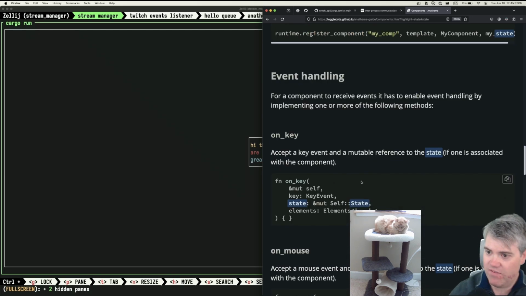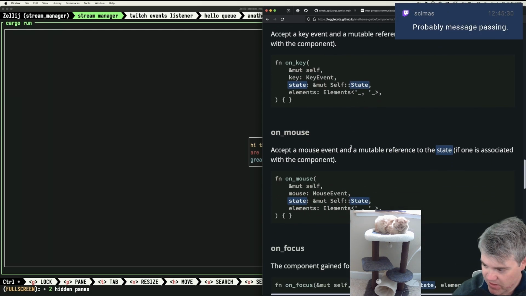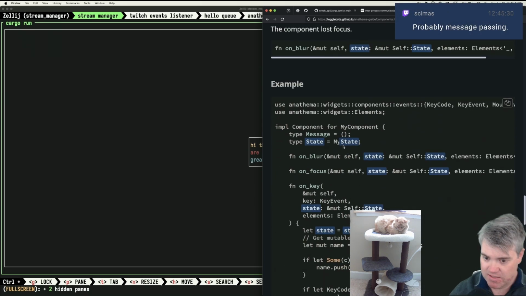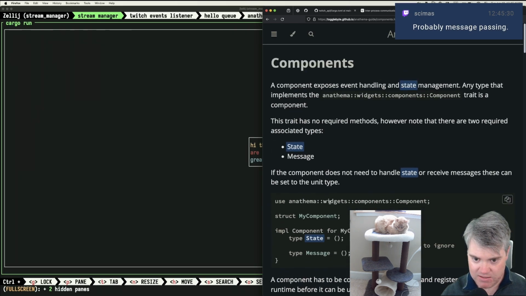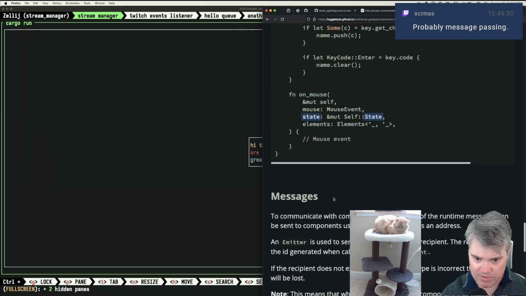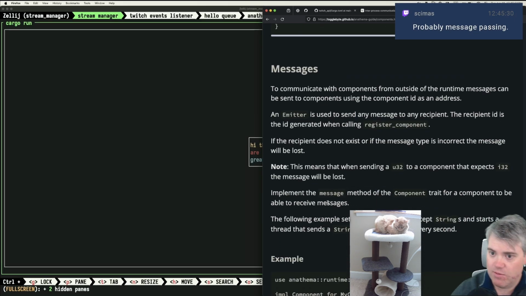For a component to receive events, it has to enable event handling by implementing one of the, okay, so we need events maybe? Probably the message passing. Yeah, that makes sense. And I think there was something about messages down here. To communicate with components from outside of the runtime, messages can be sent to components using the component ID as an address.